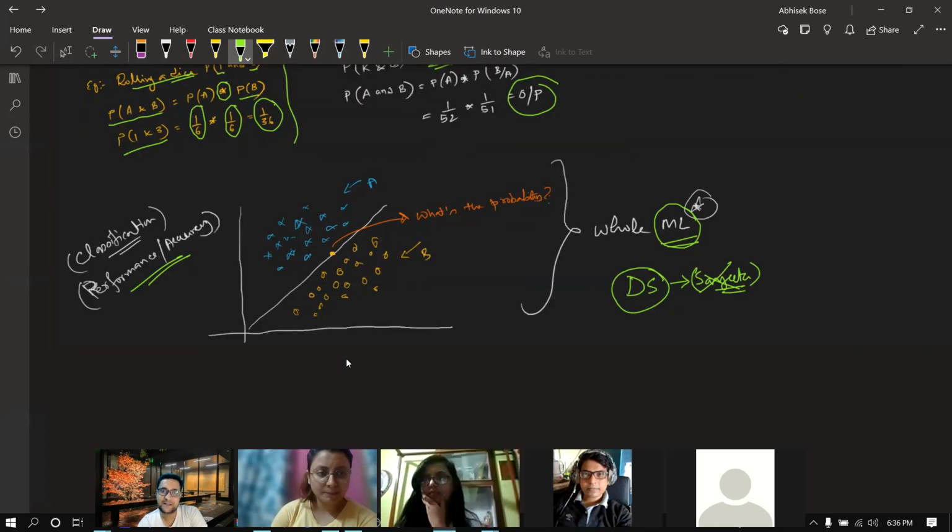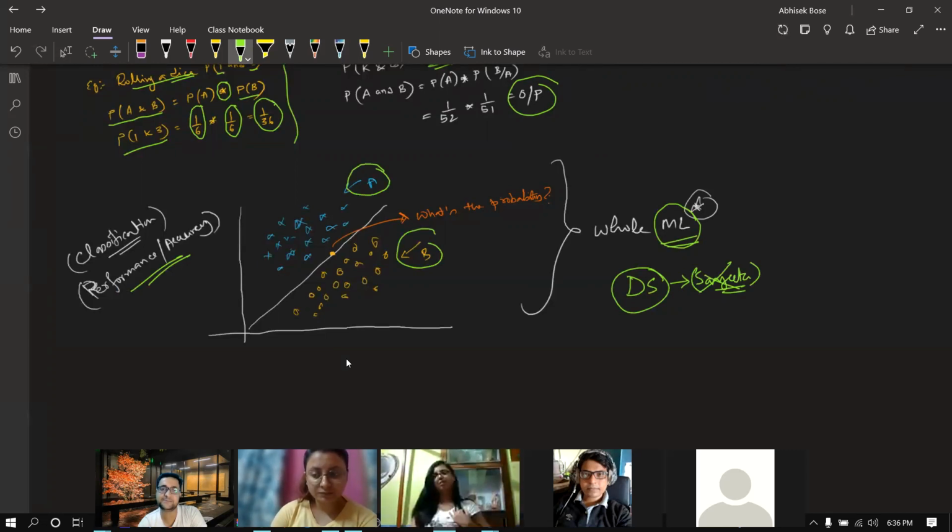Just think, suppose this is your A, this is your B, these colors, okay, this blue is basically your probability of A, this is probability of B, or set of A, set of B, correct? This is the x-axis, this is the y-axis, and this is one line. I'm just saying one line, this is dividing, okay? So this line is basically called a plane, that we will learn very soon in our next topic, linear algebra.